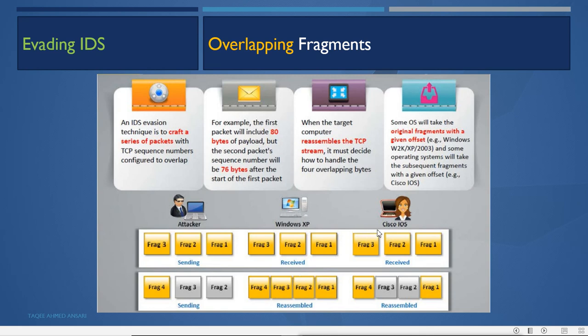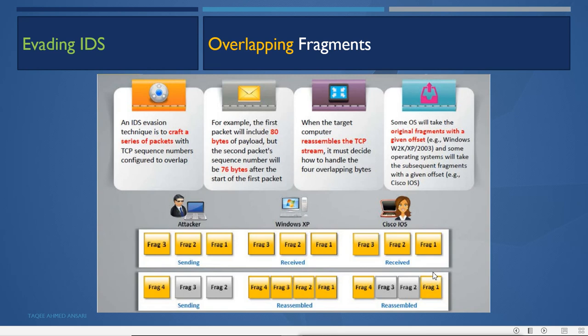Now if it is Cisco IOS, what will it do? Cisco IOS will take the subsequent fragment with the given offset. That means it will use the second time that these 2, 3 come. Now since this 2, 3 is coming the second time, it will accept these 2, 3. It will reject the first 2, 3 which it received, and then it will combine the packet.